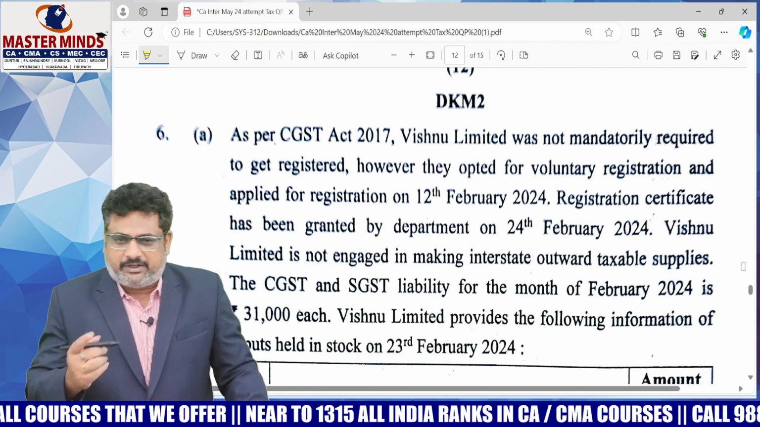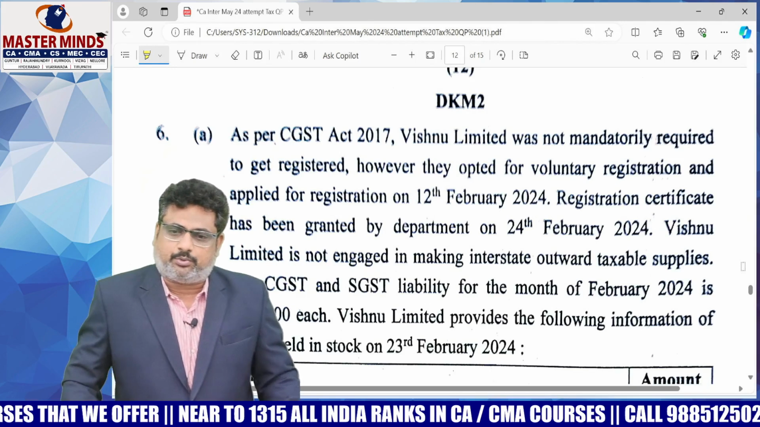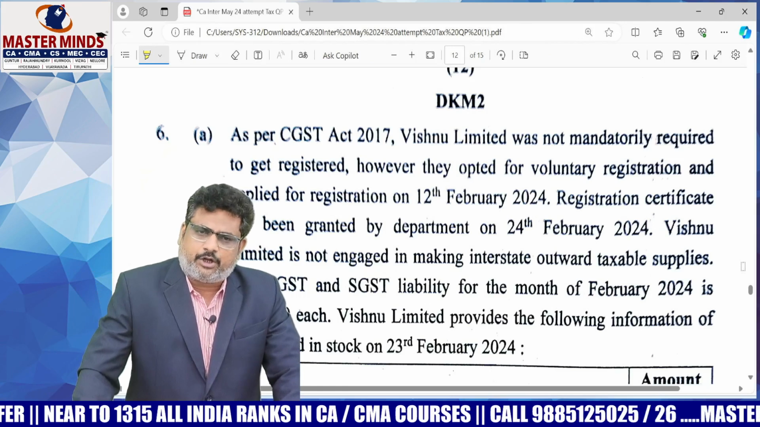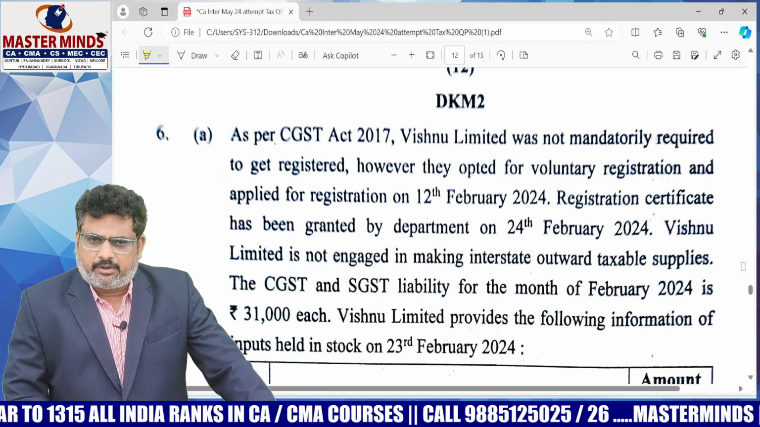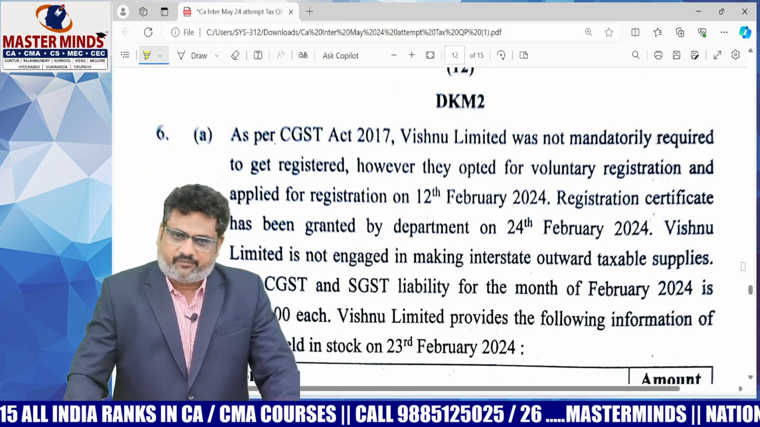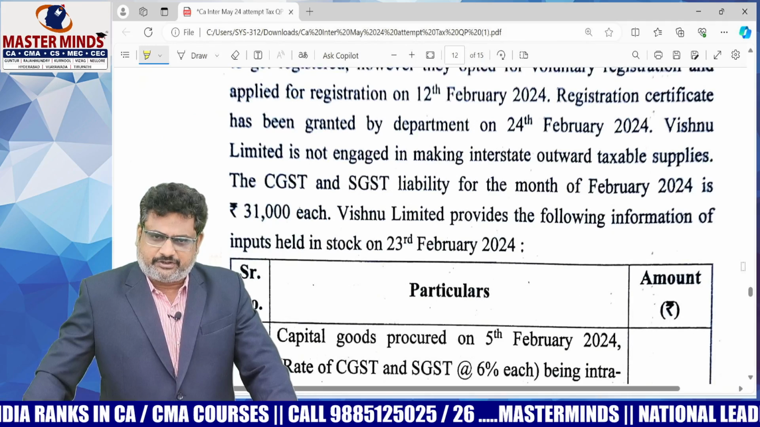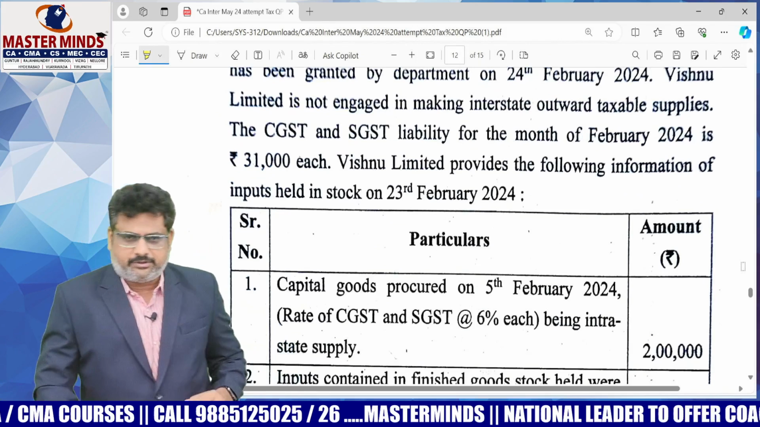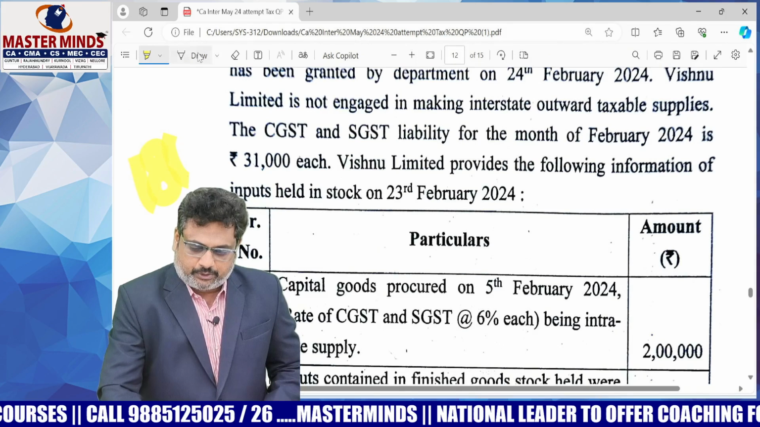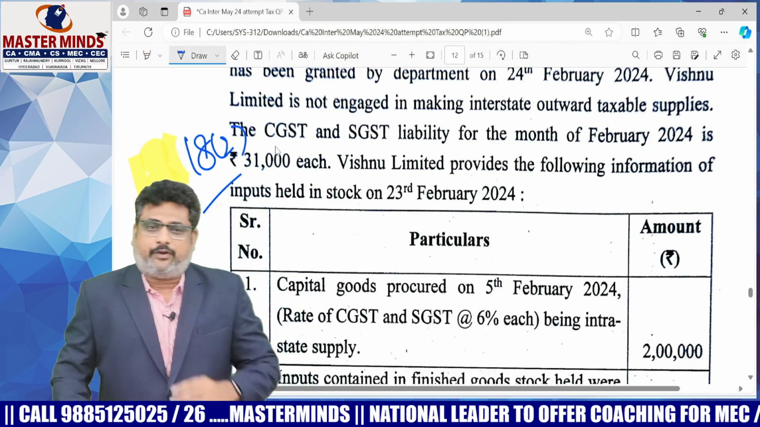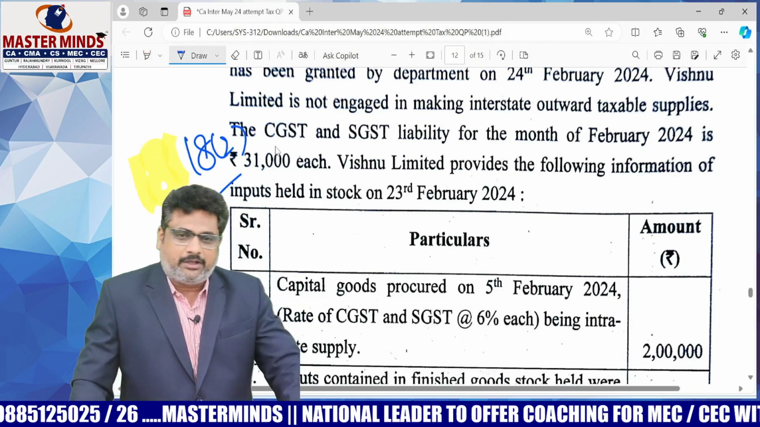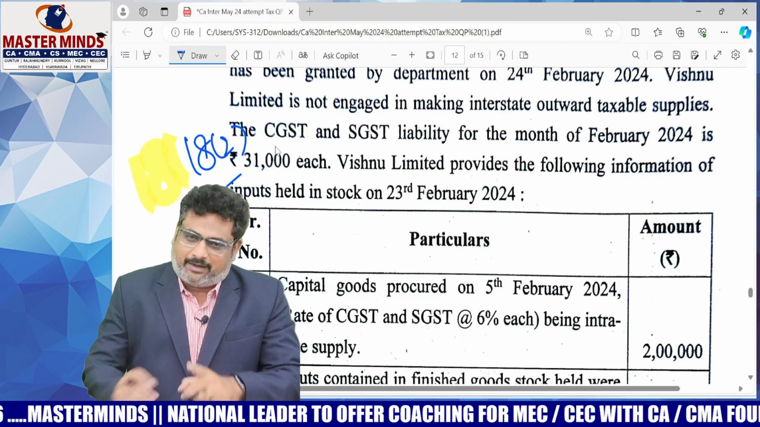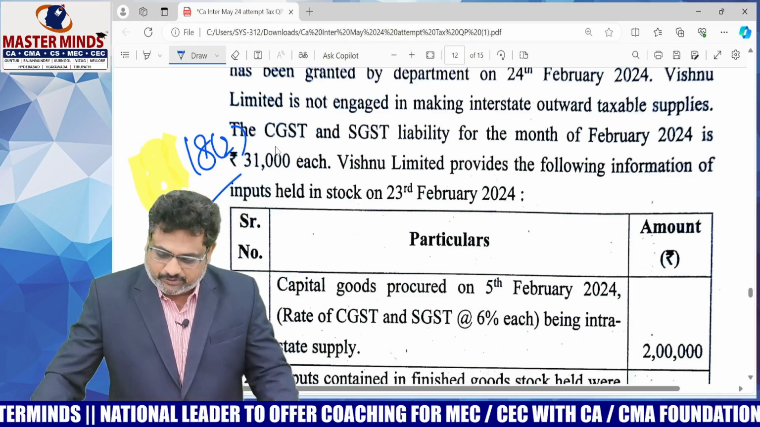Okay, here this topic is based on, see, as per CGST Act 2017, Vishnu Limited is not mandatorily required to register. However, they opted for voluntary registration, applied on Feb 12th, and RC was granted on Feb 24th. He is not making any interstate supplies, and that means it is the voluntary registration. Then if you observe section 18 subsection 2, then from the date of invoice within 1 year only you can claim the ITC. That line will be there, 18 subsection 2. Based on that particular line, the entire question was asked.